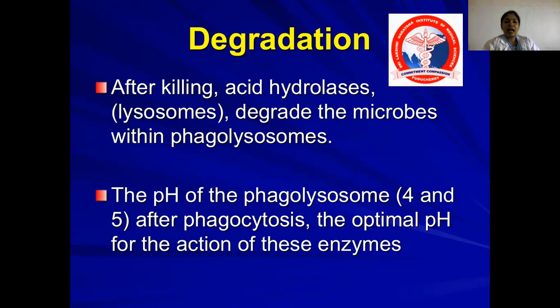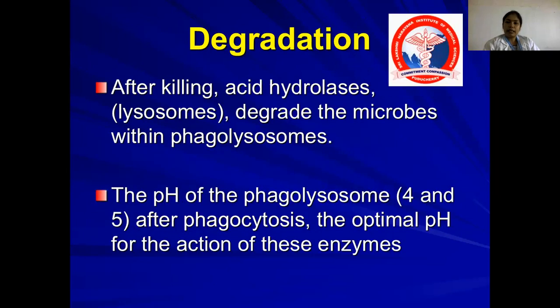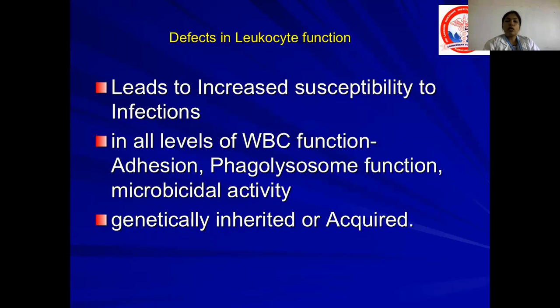After killing, acid hydrolysis degrades the microbes within the phagolysosome. The pH of the phagolysosome is between 4 and 5 after phagocytosis, and the optimal pH for action of these enzymes is 4 to 5. Now we have completed phagocytosis. Now we are going to see what are the defects in leukocyte function.